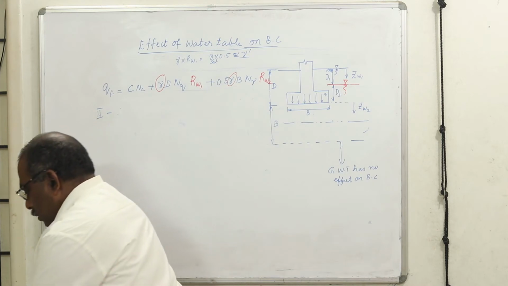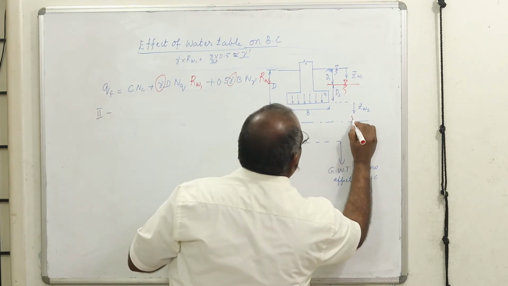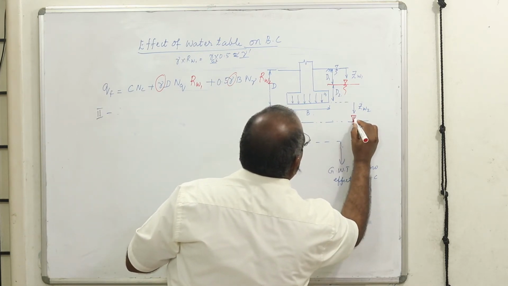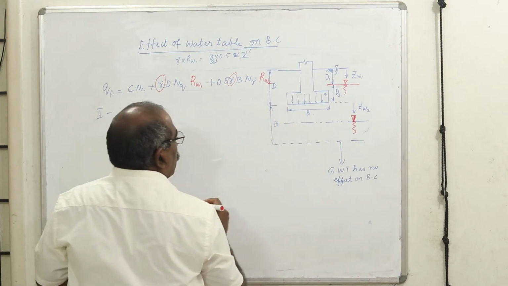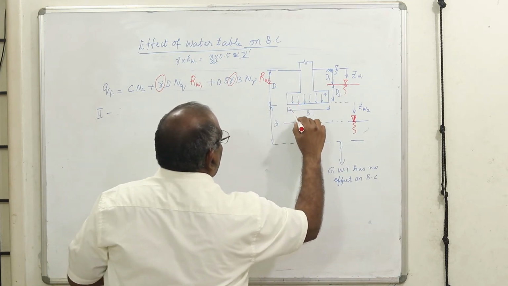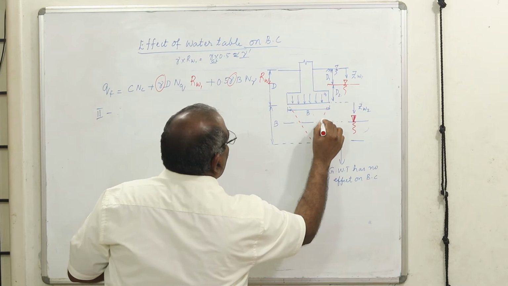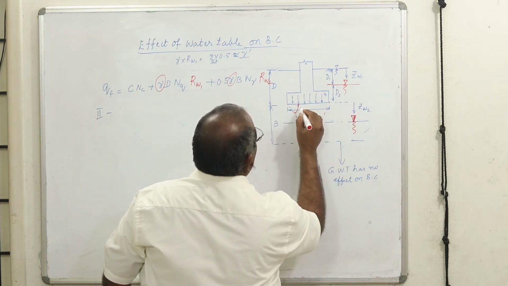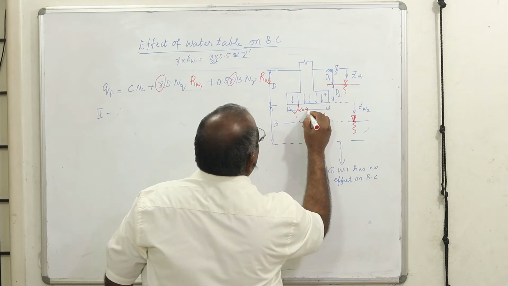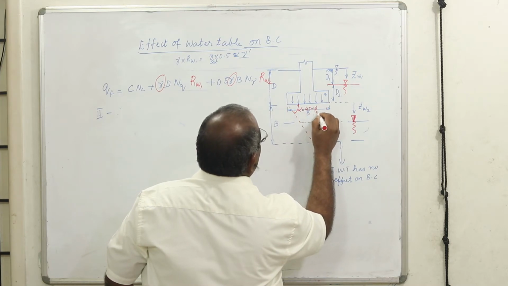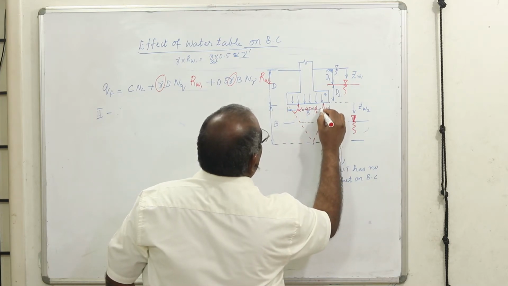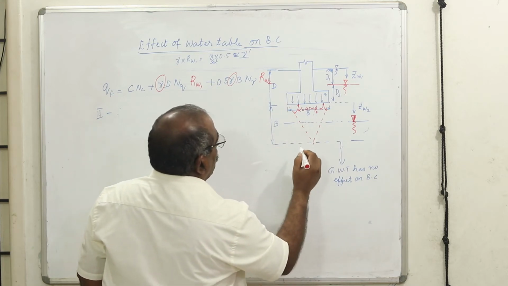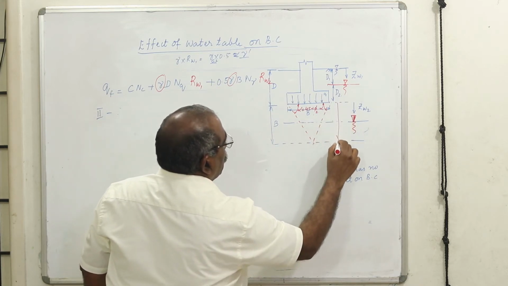Now, let me represent this by the water table. He tries to give a zone. This angle is equal to alpha, which is equal to 45 degrees plus phi by 2. This is also alpha. In this zone, he tries to give a depth h.